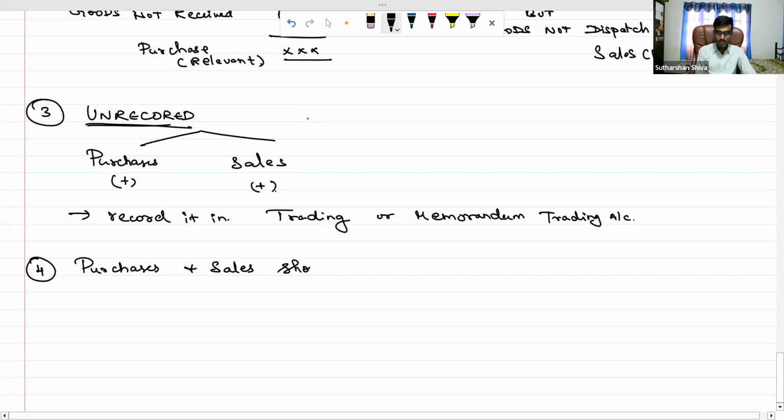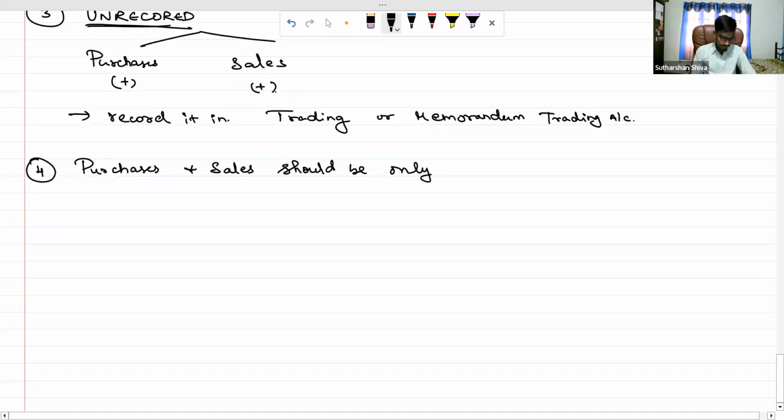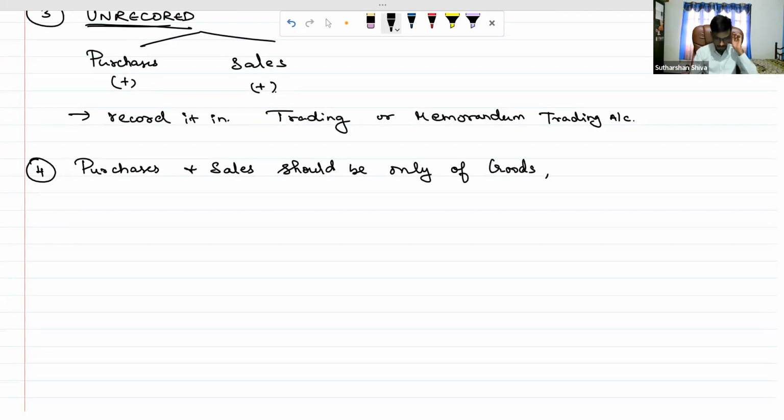should be only of goods. Goods மட்டும்தான் இருக்கணும்.